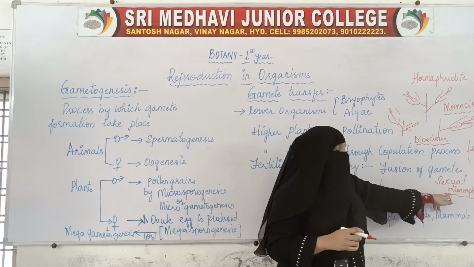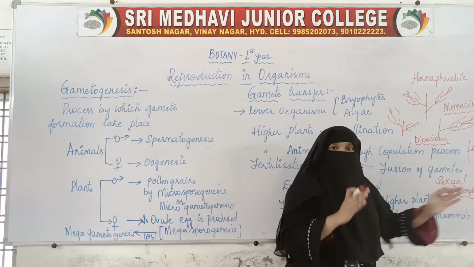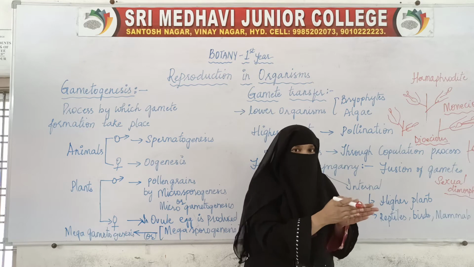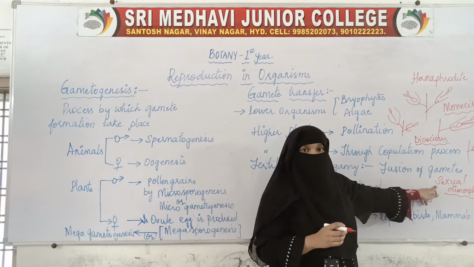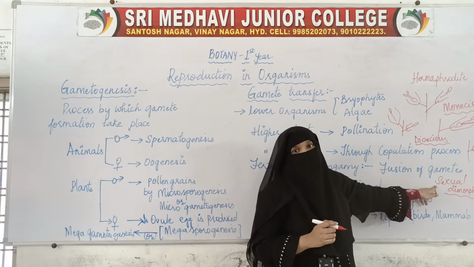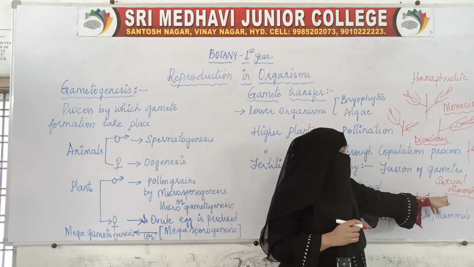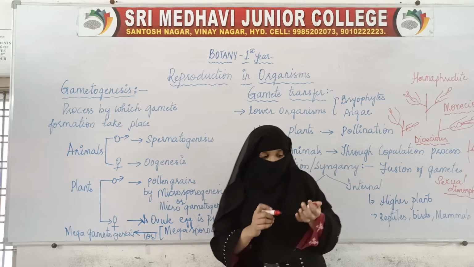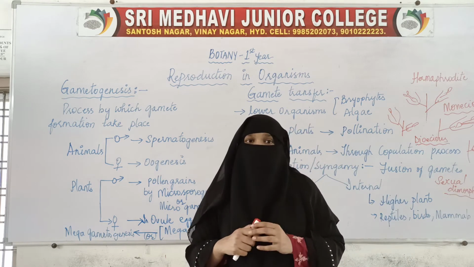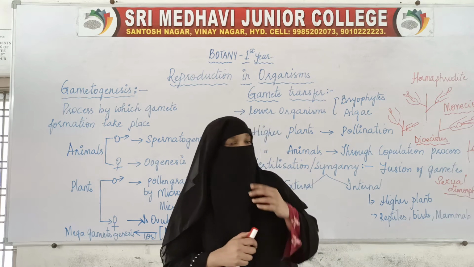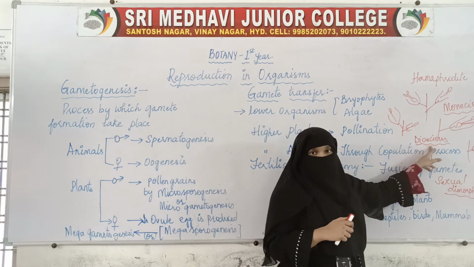Di means two, morph is form. Two forms: one is the male form and another is the female form. Two sexual forms, that is, male is different, female is different. In animals it is called sexual dimorphism. And if the plant shows this, that is, the male plant is totally different and the female plant is totally different, then that plant is said to be dioecious.